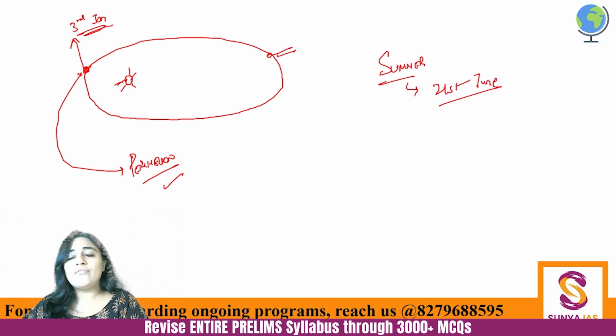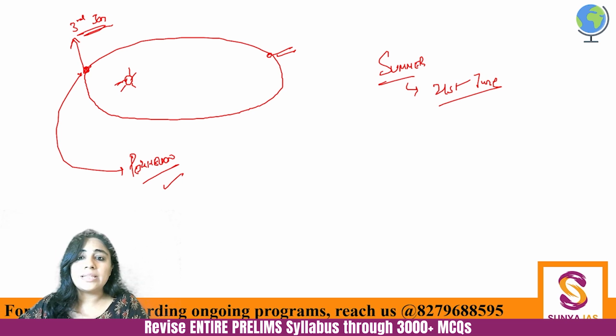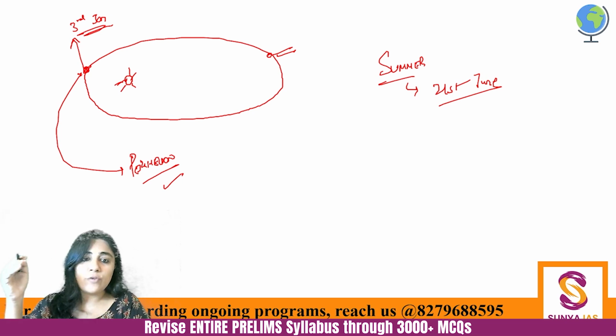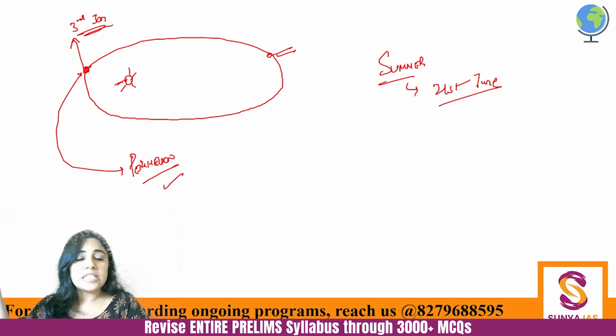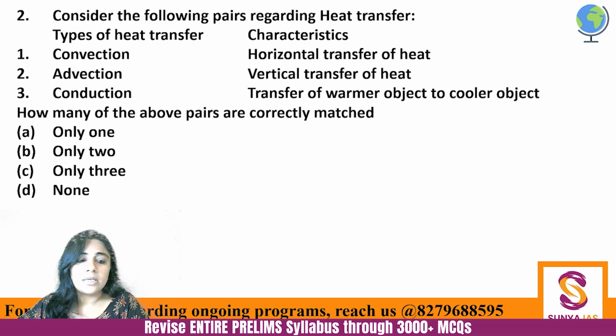They asked when the sun rays fall directly, vertically, over the Tropic of Cancer, which is the summer solstice. And the options they gave were the first half of June, the second half of June, the first half of December, the second half of December. So they are playing with you now. Even with static knowledge, they are being very tricky. So you have to be very clear with the concept. 3rd of Jan, please remember this figure in your mind. 3rd of Jan, it is here, and 4th of July, it is here. Theek hai, chalo next pe chalte hain.